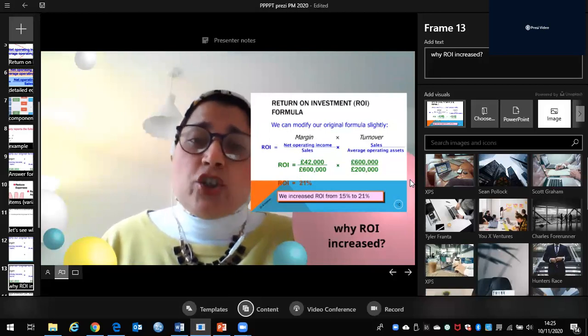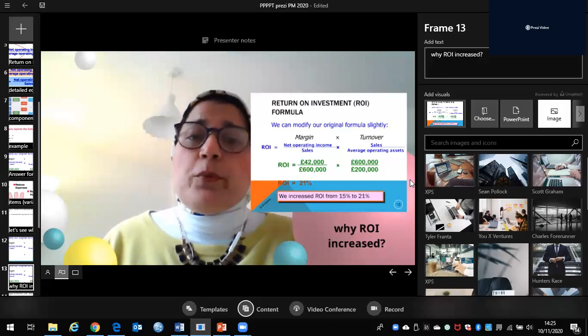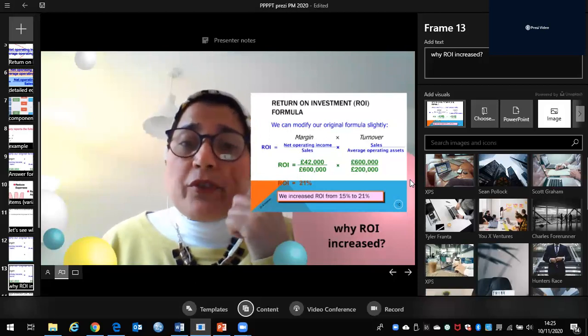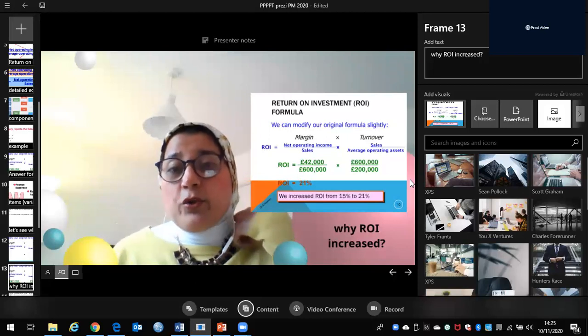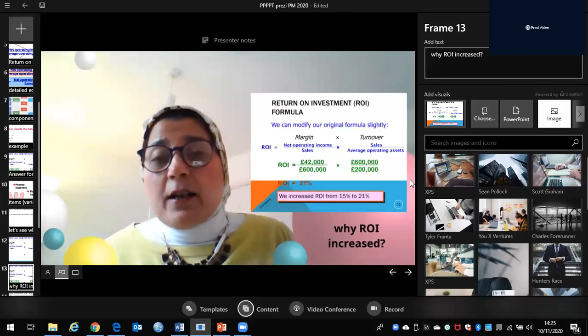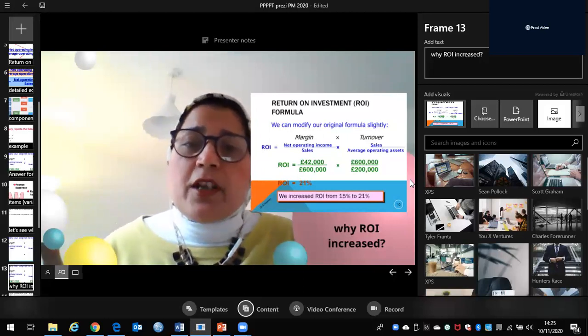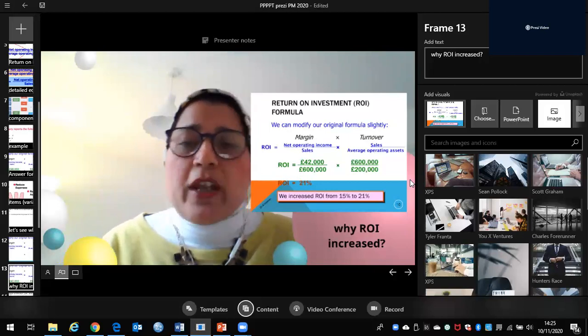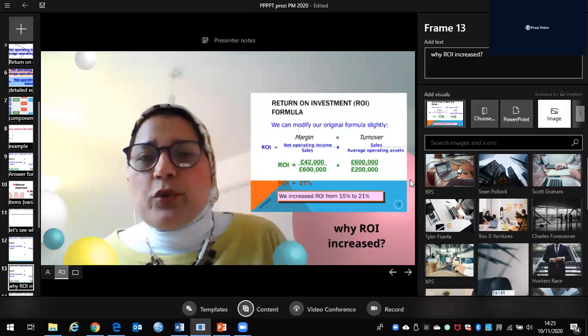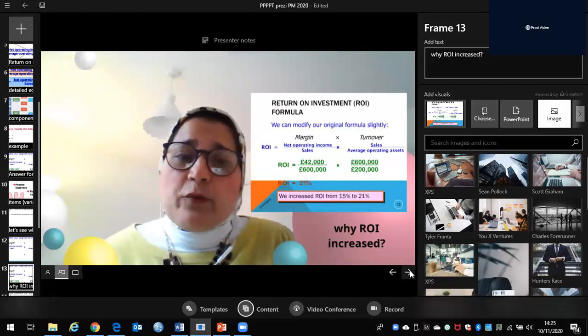Because if there is any change in the average operating assets, the return on investment might be reduced or increased; we never know. So something happened in the three items: two of them increased and the third one has no change. So we have to report on what's going on. So this is what we mean by return on investment and how to calculate it.